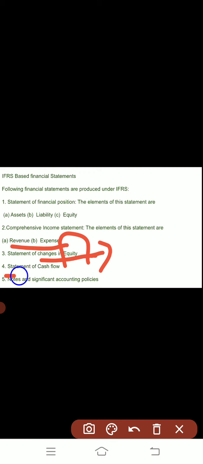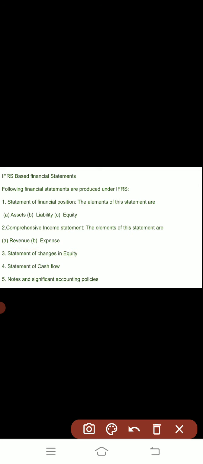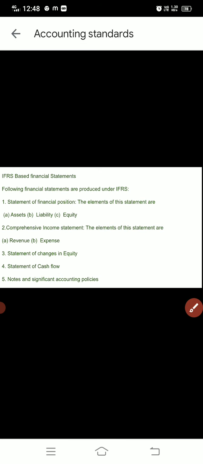Then the statement of cash flow will show the cash transactions only, that what is the inflow and the outflow of the cash. This statement will show the flow of the cash. Next is notes and significant accounting policies. It will tell what are the policies adopted, what are the methods, procedures, which accounting standards have been followed. ठीक है, it will give all the notes on which methods have been used.